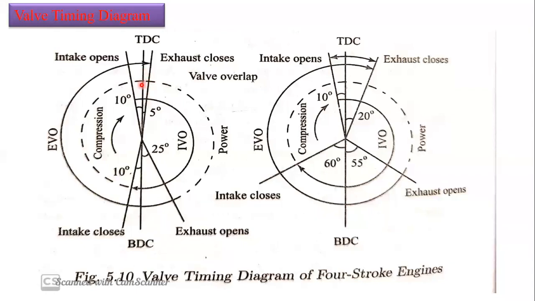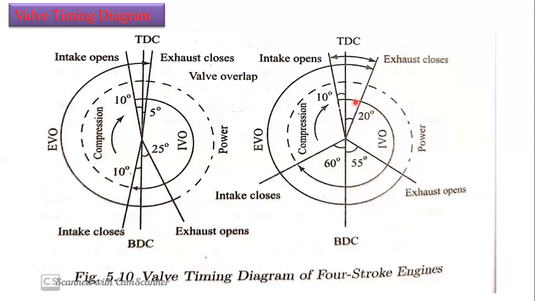But we need to give time for the exhaust gas to completely escape from the cylinder into the atmosphere. So that's why we close just after 5 degrees of TDC in the case of low speed engines. But in the case of high speed engines, the inertia is high, so the gases may not leave that easily.